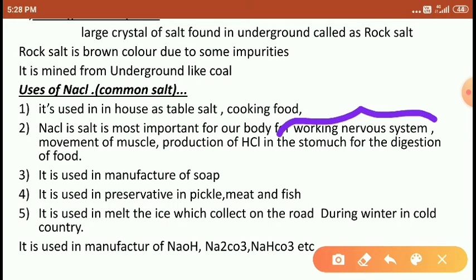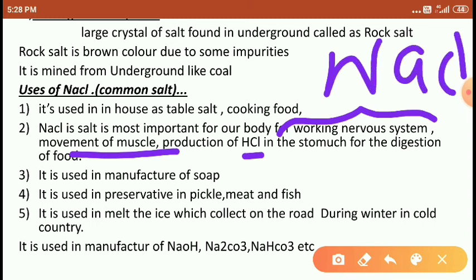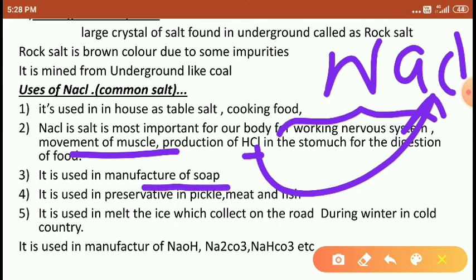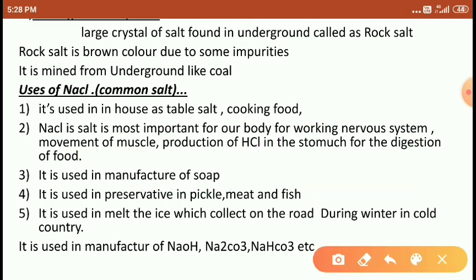And it helps in movement of the muscles and the production of HCl in our stomach. HCl, whatever HCl is there, the HCl is obtained from the NaCl, right students? And it is used in manufacture of soap. It is used as a preservative of pickle, meat and fishes.